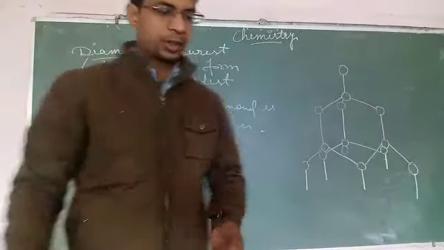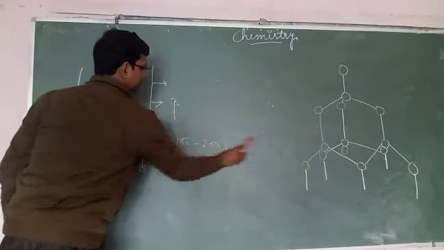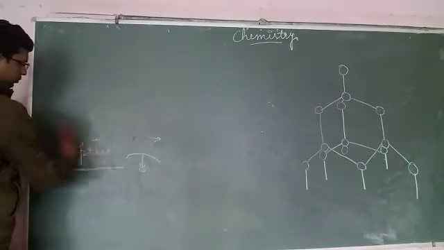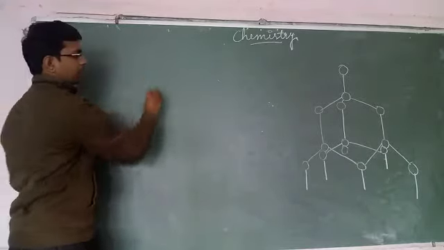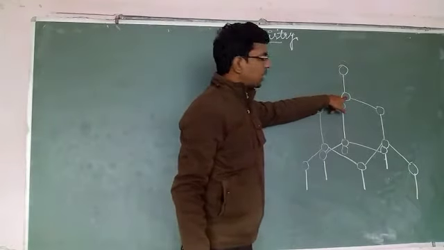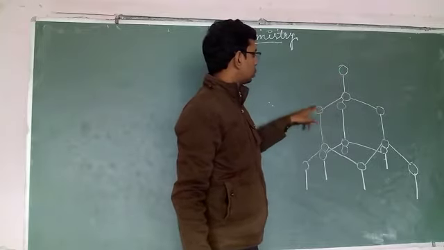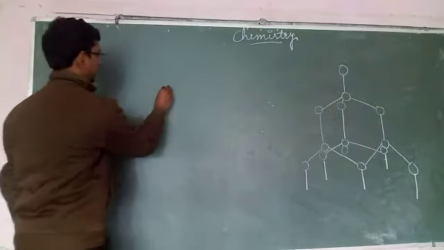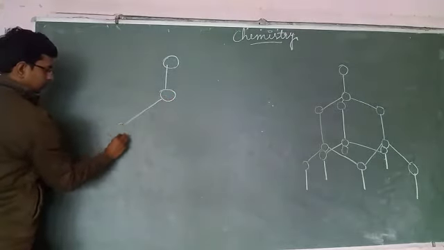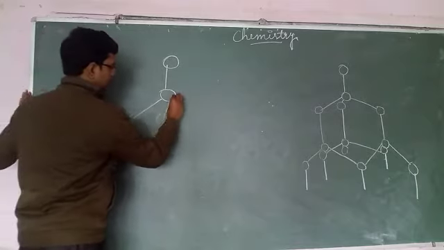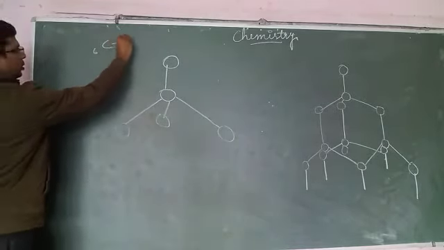Now if we talk about its structure, in diamond, here we can see one carbon attached with four different carbons, 1, 2, 3, 4.